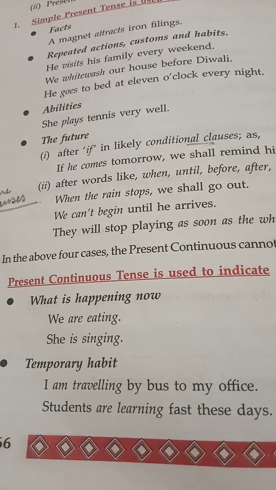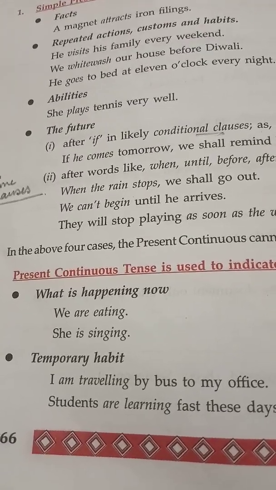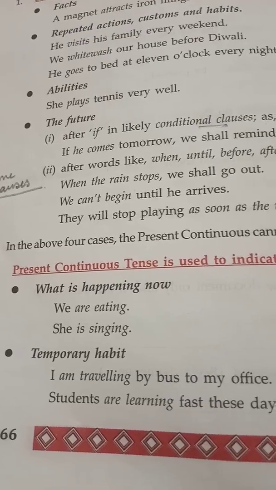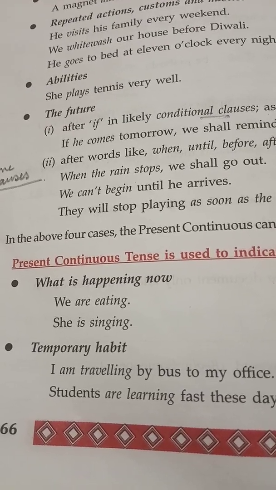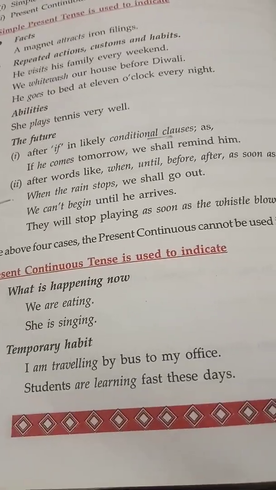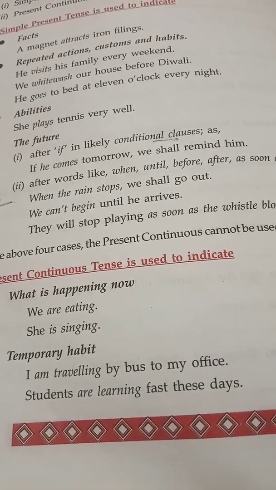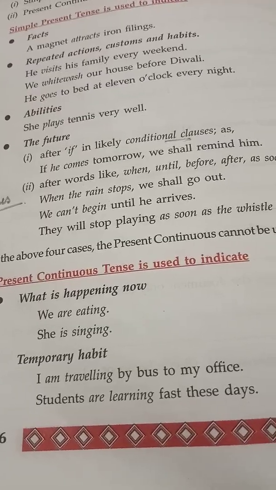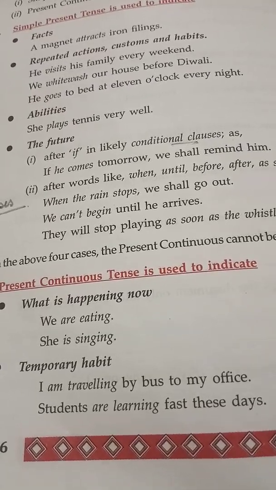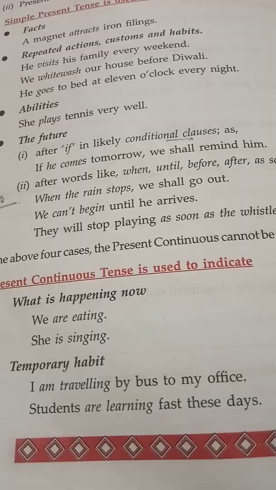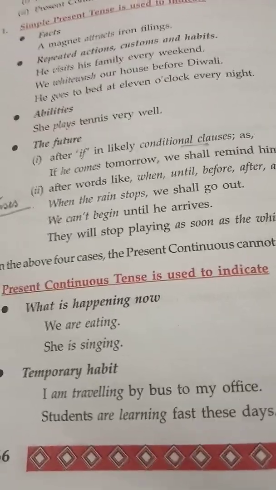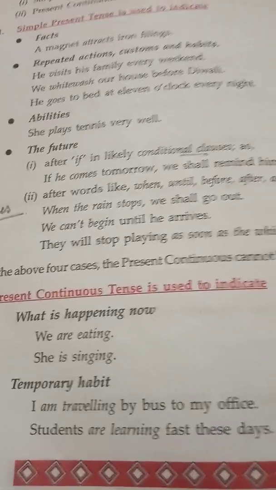The present continuous tense is used to indicate what is happening now at the immediate present, like we are eating, I am teaching, she is singing, or to indicate any temporary habit, like I am traveling by bus to my office. Students are learning fast these days. So this is a temporary habit, not what is happening in the immediate present, but a temporary habit that keeps on going.